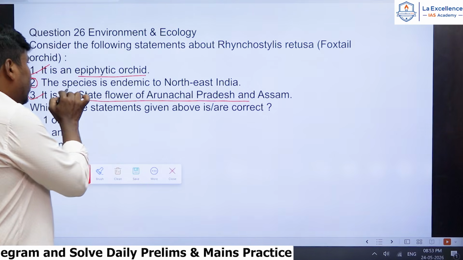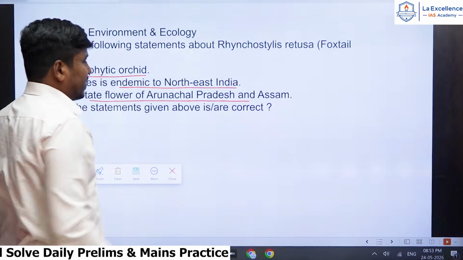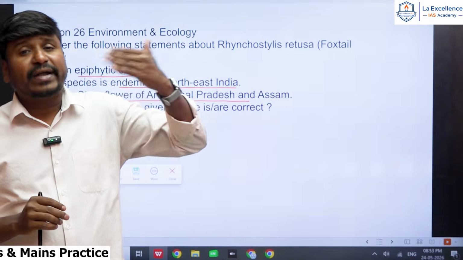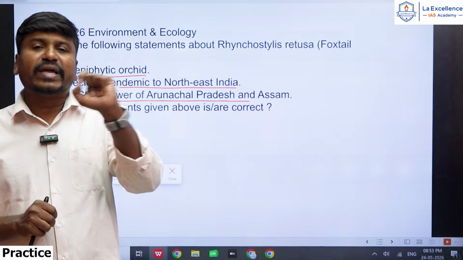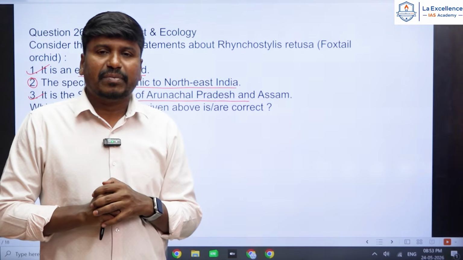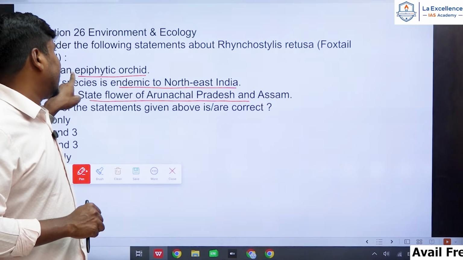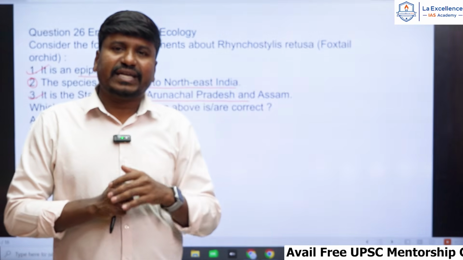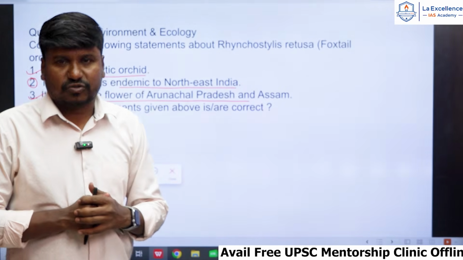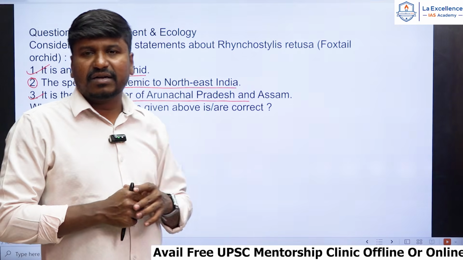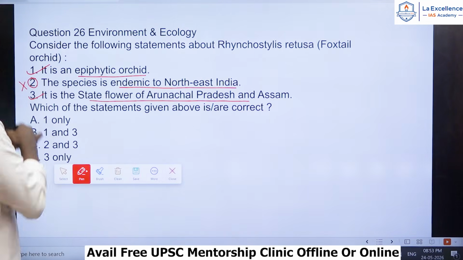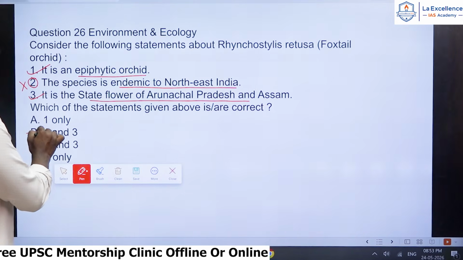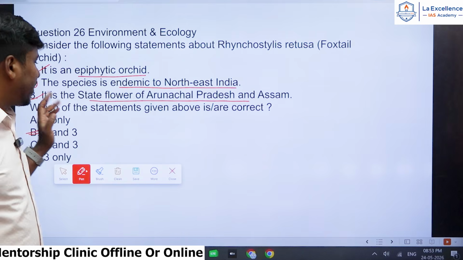So why it is wrong? Because second statement says that it is endemic to Northeast India, right? Endemic meaning it will be found only in a particular area, or it is confined to a particular area, and it will not be found anywhere in the world. That we call endemic. But please remember, this species, this orchid, is not only endemic to Northeast India. It is endemic to Nepal. It is endemic to even Myanmar also, right? It is endemic to even Bhutan and Tibetan region also. So second statement is wrong. First and third statements are correct, right? Answer should be B. So B is the correct answer for this question, right? Very important. Next one.